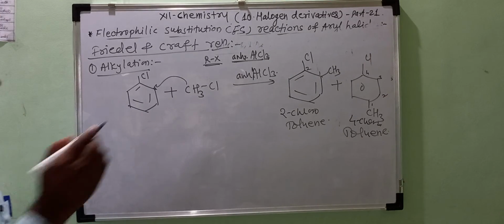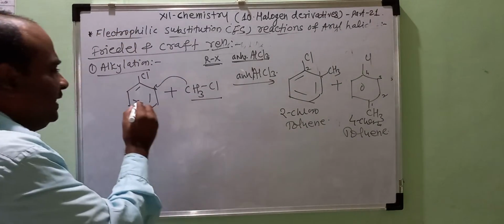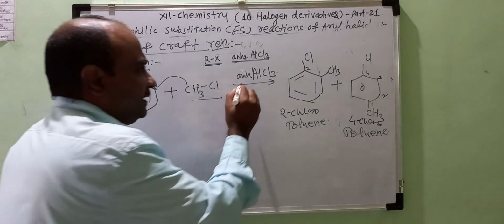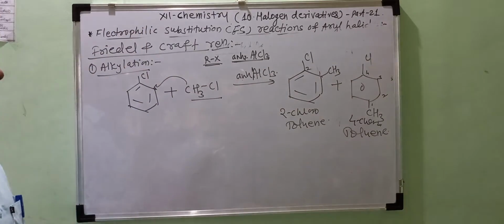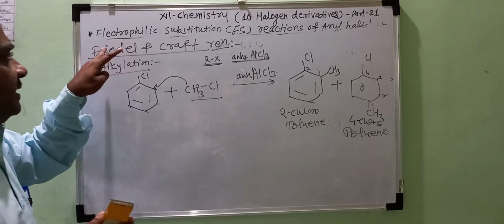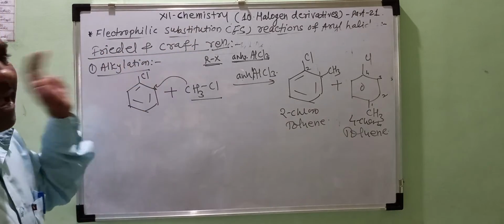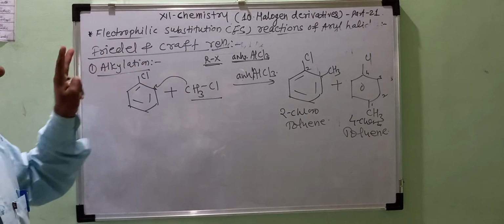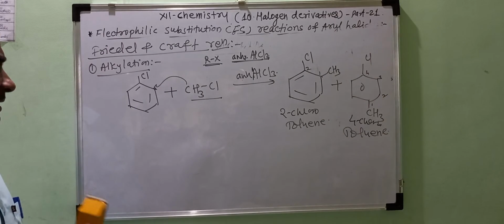So the reaction of alkyl halides with aryl halides in the presence of anhydrous AlCl3 is called the Friedel-Crafts alkylation reaction.